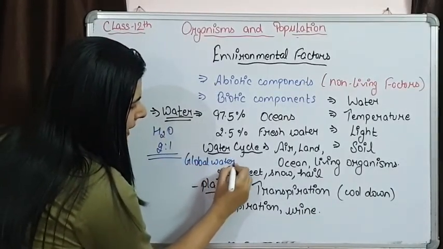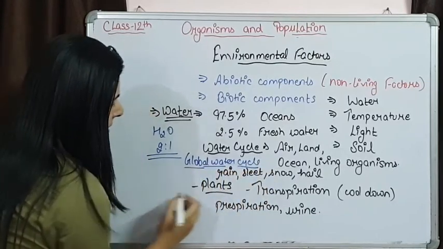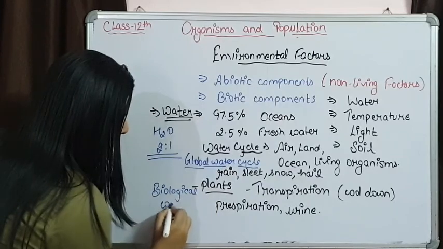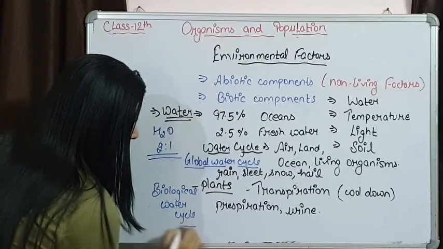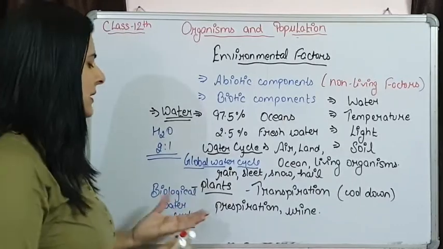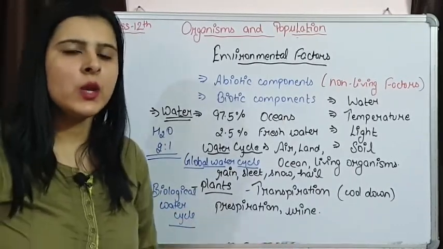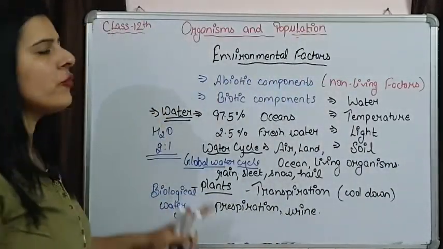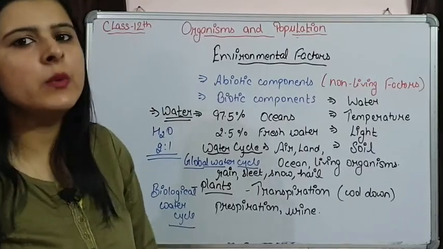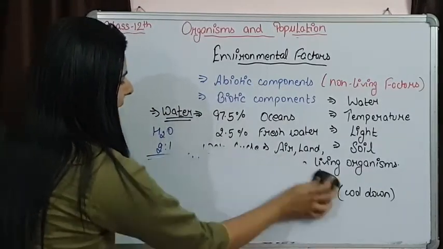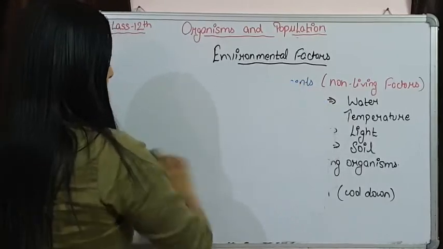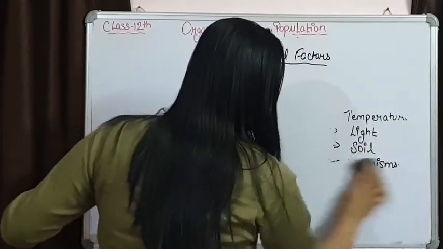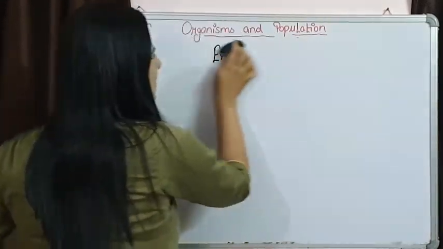This is a global water cycle that is working, and this is a biological water cycle that is working in living organisms. So this is how these two water cycles are working, in which water is being circulated. Now let's see the effect of water on living organisms. Living organisms have adapted themselves according to the water conditions that are present in the environment in which they are surviving.